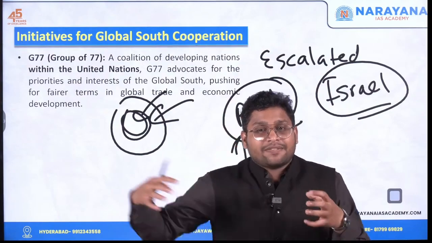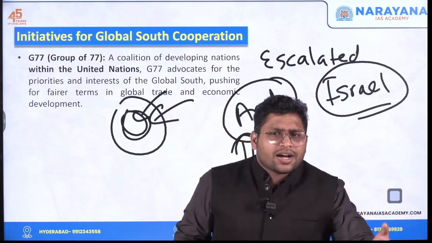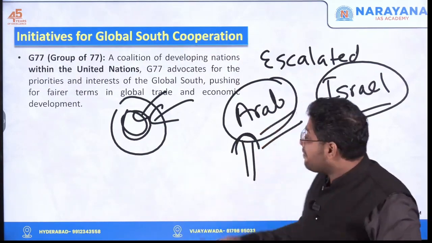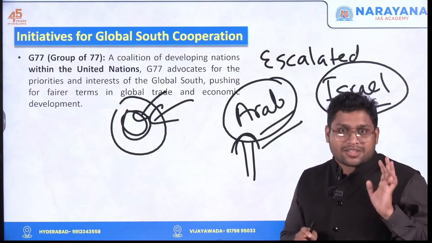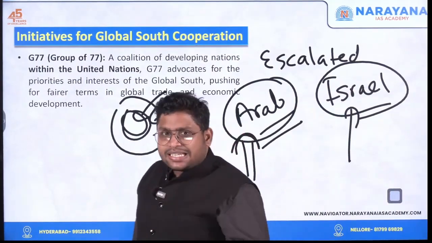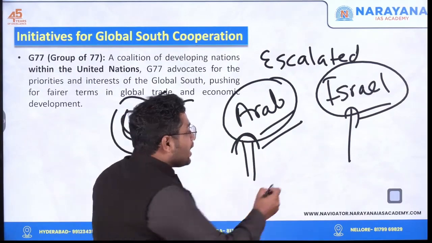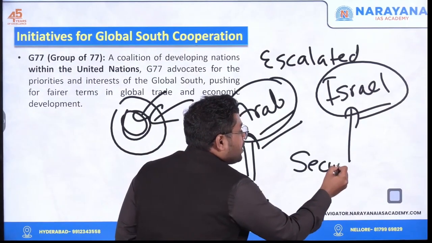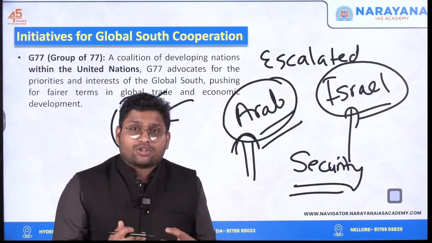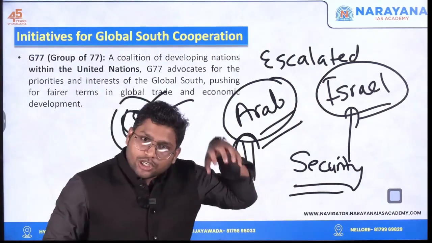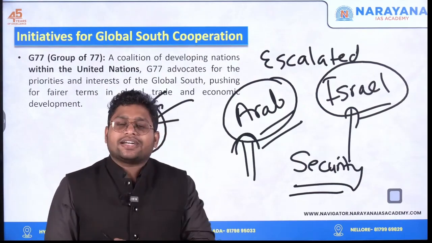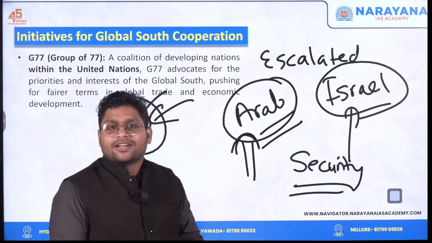People will not be happy. They will come to the road, just like you see in Sri Lanka or even Pakistan, even Bangladesh. Such scenes can be there when there is such instability. In economic terms, I'm telling you. And we can't go against Israel also, because Israel is right now helping us in our security initiatives. Whenever we are going ahead with counter-terrorism operations, whenever we want some kind of technology, we look at Israel. So from a security perspective, when we want to fight against China or Pakistan, we want to secure our country, we see that Israel is helping us.